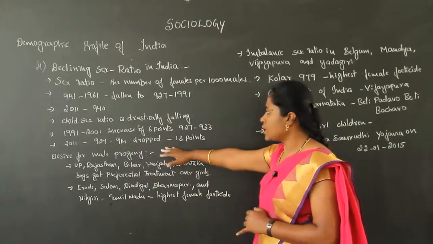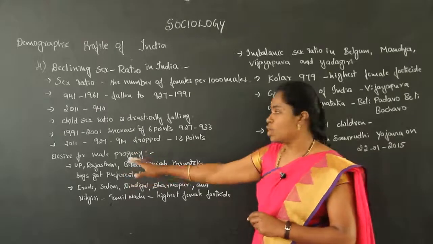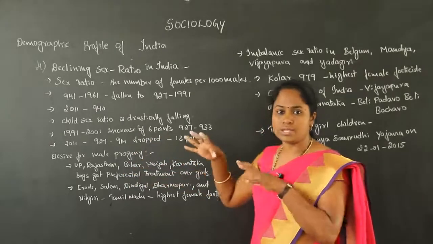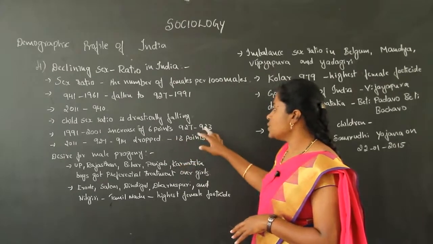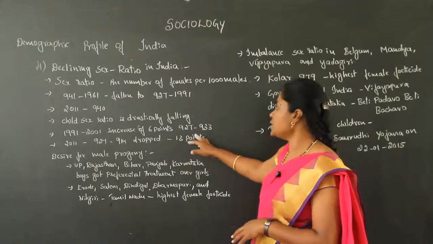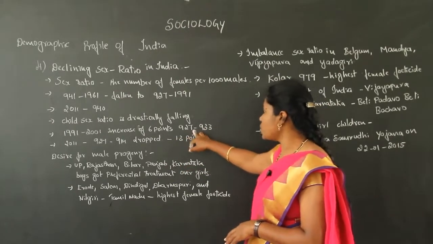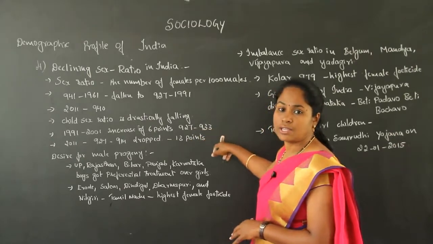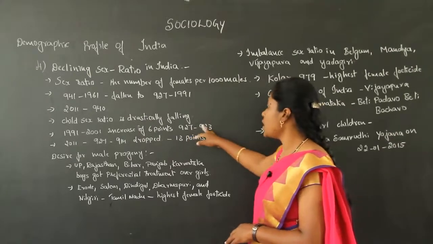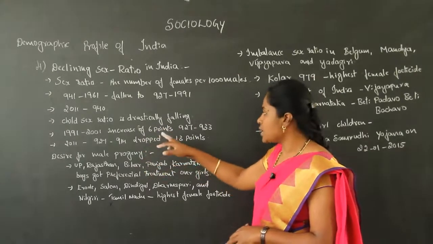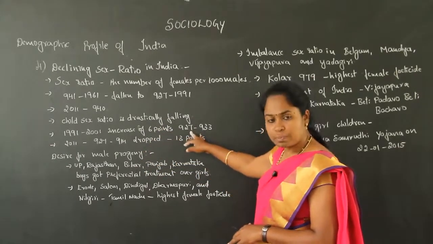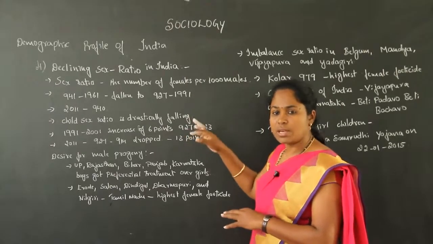From the 1991 to 2001 census, it increased by 6 points, that is 927 to 933. That is the change which we can see. In the 1991 census, child sex ratio was 927 female children per 1,000 males.